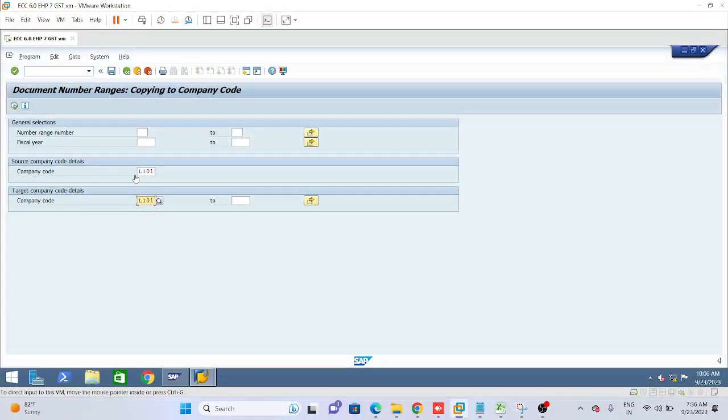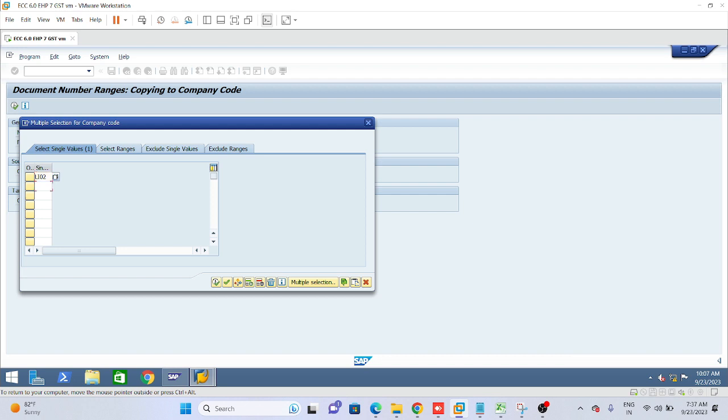In the source, in which company code we defined? In our Hyderabad company code, LI01, we have defined. Now in target, we want to copy it from LI01 to LI02 and till LU01, right? Suppose if we don't have our company codes sequence wise, like LS01, LU01, LV01, then we can get multiple selection from the right side. We can click on multiple selection and manually give our particular company codes if we have non-sequential ones.